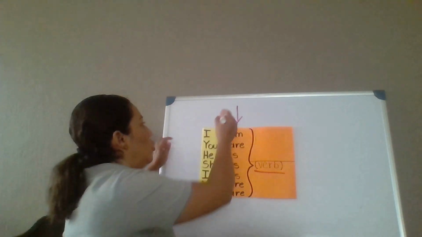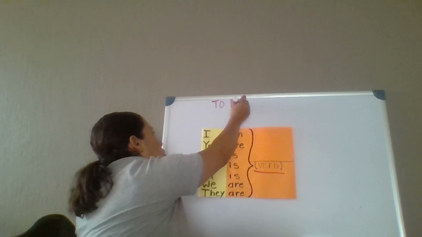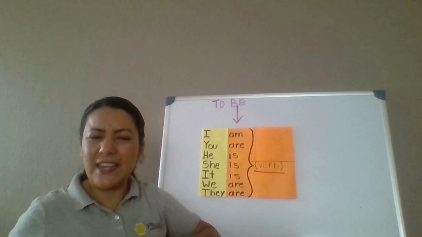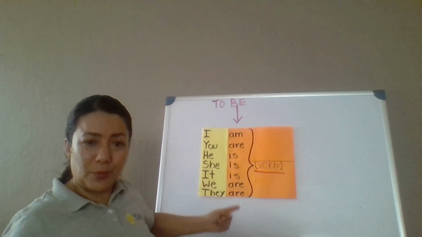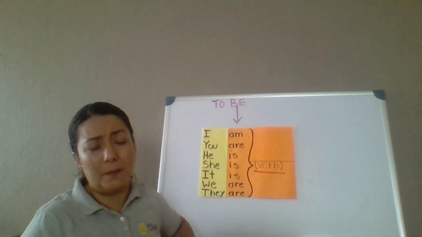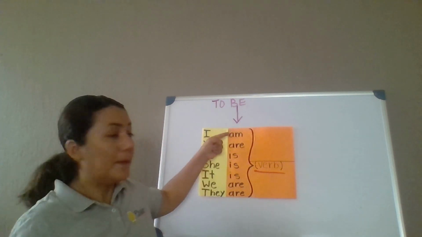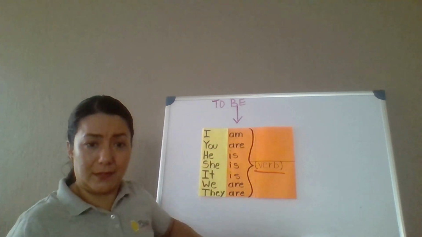That is our topic. That is to be in present. How many different forms did I say we have in present for the verb to be? Three different forms. Three. Am, are, and is.